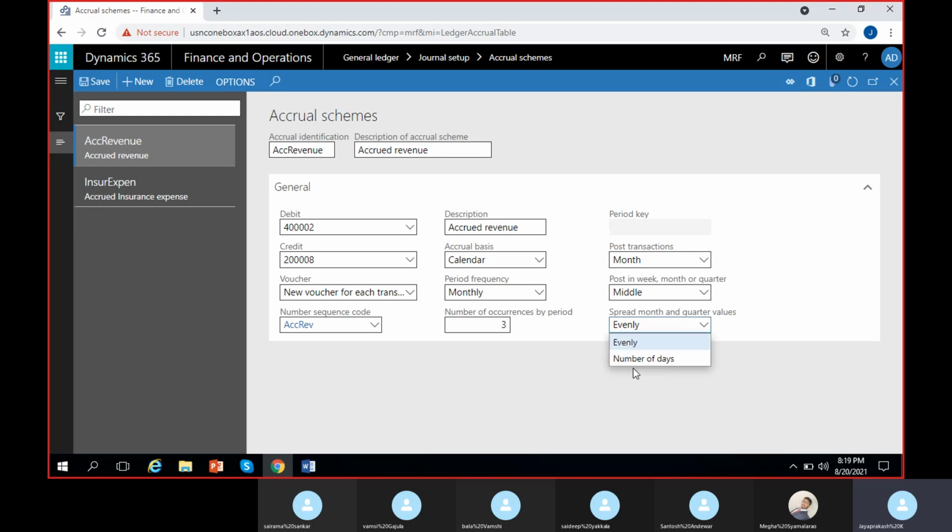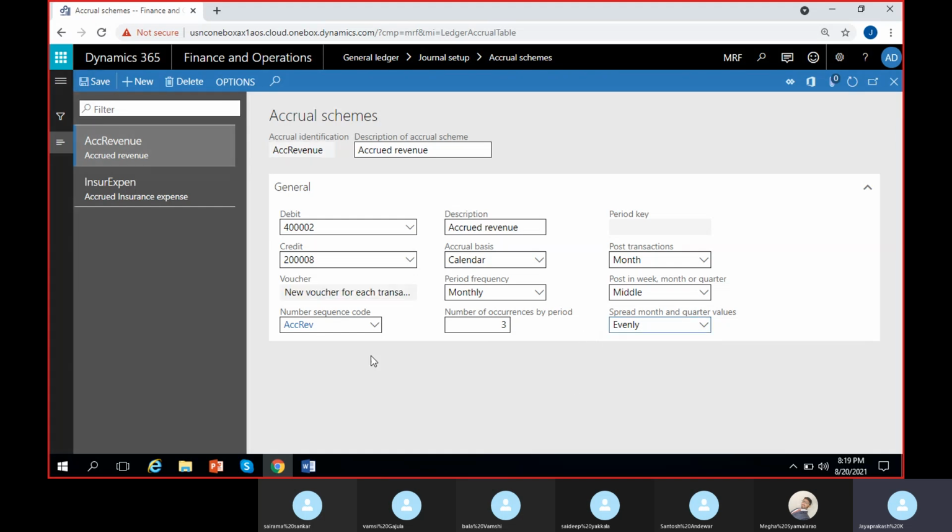Or you can select it according to the number of days it will spread. Evenly means it will divide whatever amount we give into 3 equal parts, since we have given 3 months. If I select on the basis of number of days, in 1 month it will be 31 days, another month 30 days, so it will divide according to the number of days ratio. Slightly different, that's all. So let us go for evenly only.